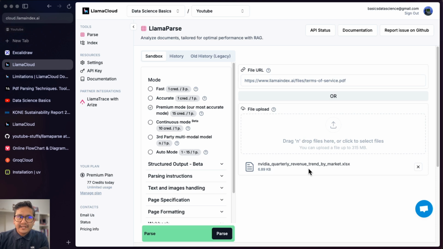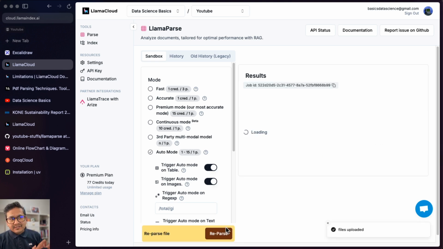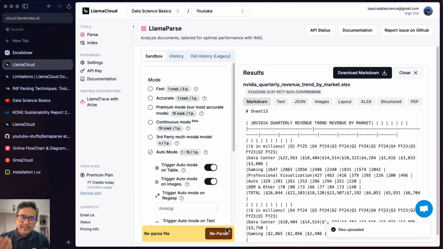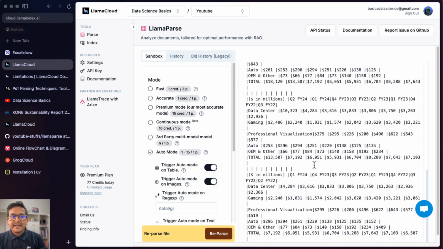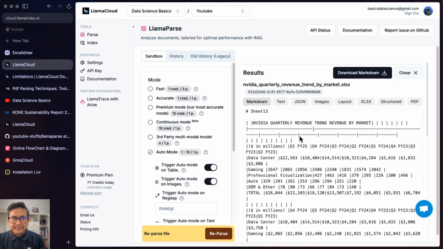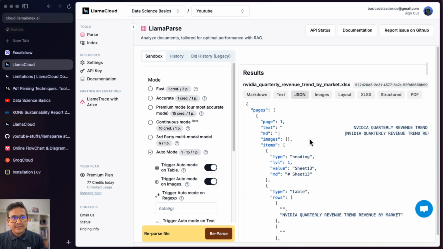NVIDIA quarterly revenue trend by market. So this is the Excel file. You can just try the same thing that I did before in order to extract the information. Let's use the accurate mode, or the good thing is you can use the auto mode and just say okay, use both of these if it finds the information. Just do parsing. If it needs to go through those things, it will use the premium mode, otherwise it will not. You can see the information is being extracted from the Excel file. So you can just view it from the text, also from the JSON here.